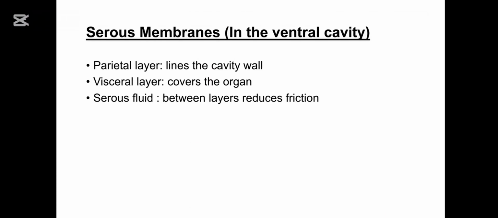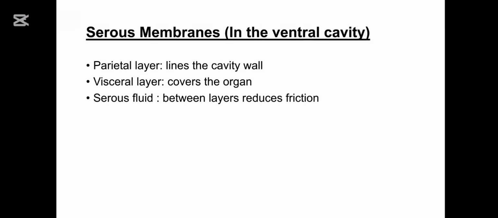Now let's discuss our next topic, which is serous membranes, one of the most important concepts in anatomy. So basically, serous membranes are thin, double-layered membranes that enclose body cavities and cover organs. Their main function is to reduce friction between organs during movement.